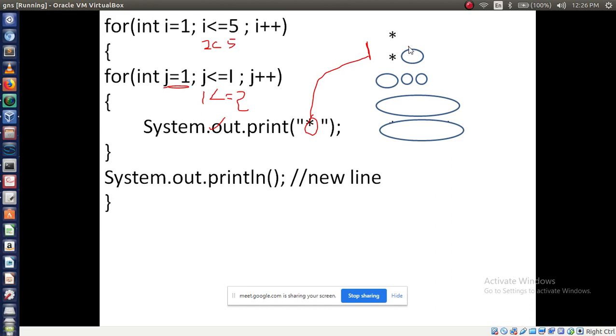Is it clear? Now after printing this, which value will increment? I value or J value? J will increment. Now J value becomes, J's previous value is 1. Now after incrementing J value becomes what? 2. 2 less than or equal to 2. Condition true or false here?